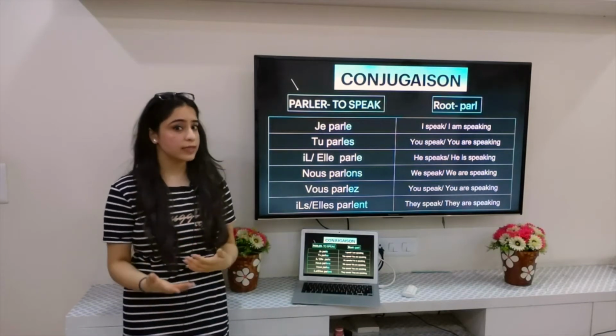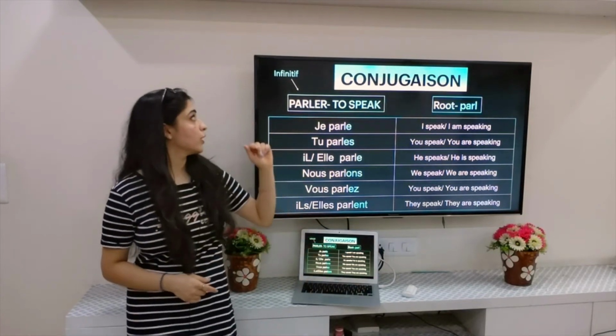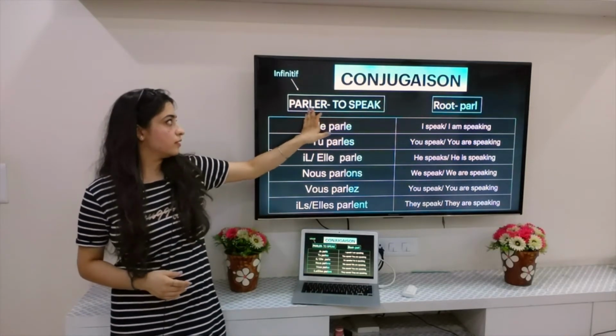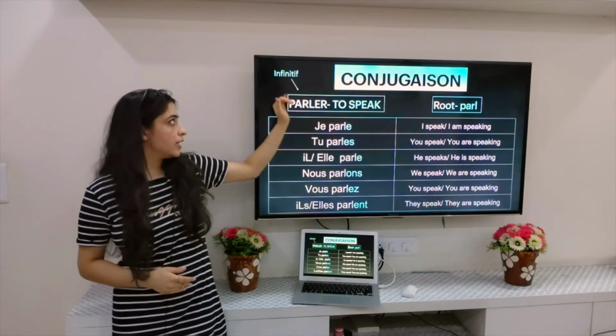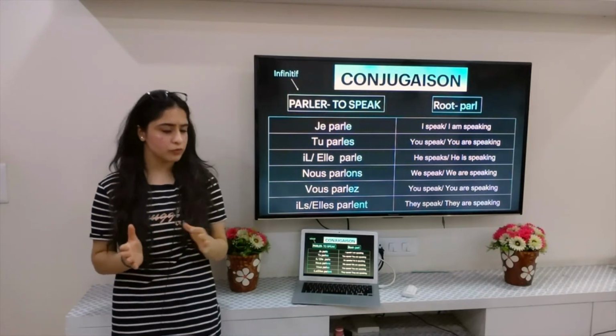Now let's look at the next category, which is the IR ending verbs. One more point. When the verb hasn't been conjugated and it's in its normal form, it's known as the infinitive form of the verb. That's just a term which you need to remember.